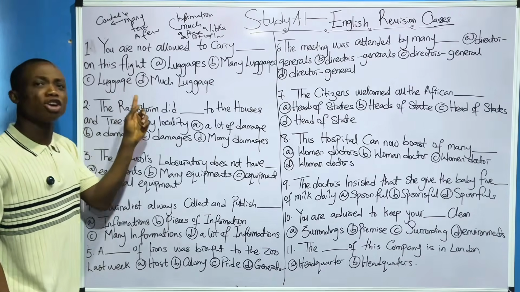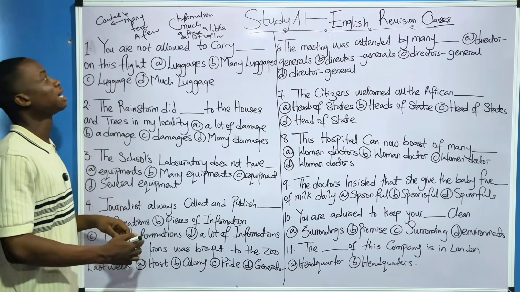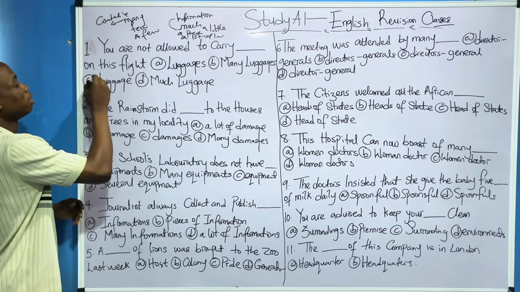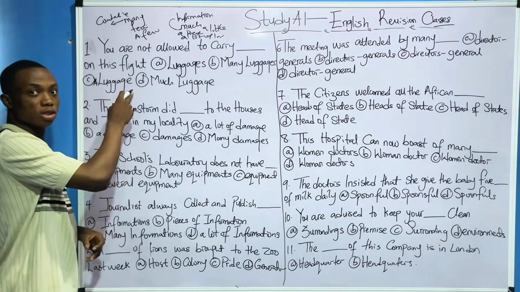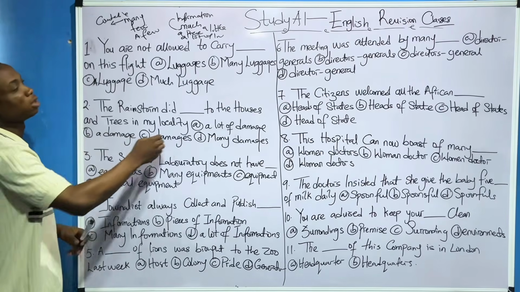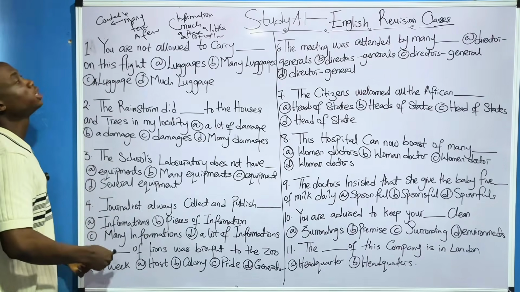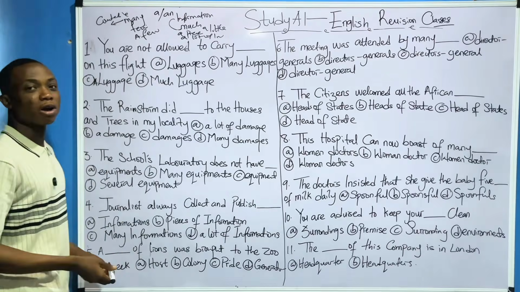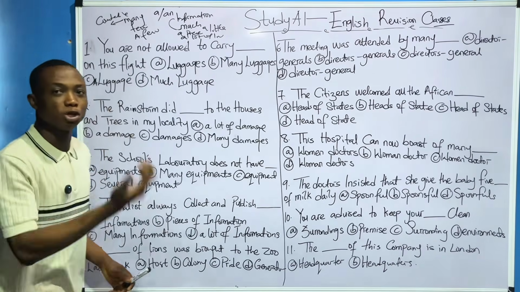Option C, luggage. Makes sense. Option D, much luggage. Now take a look, please take a look that for this option C, there is a here. A luggage. It's a luggage. There is a here. You understand? So now, like I said, this one can never be the answer. This one too, can this one be the answer? No, because take note that a and an are only used for countable nouns. So when talking about a countable noun, you cannot say a information.